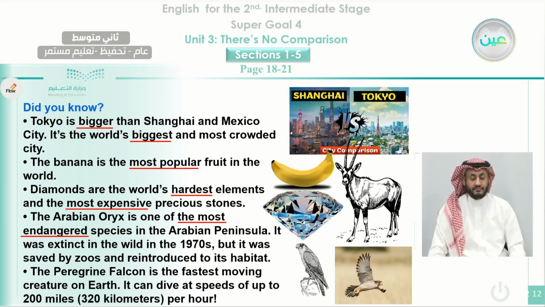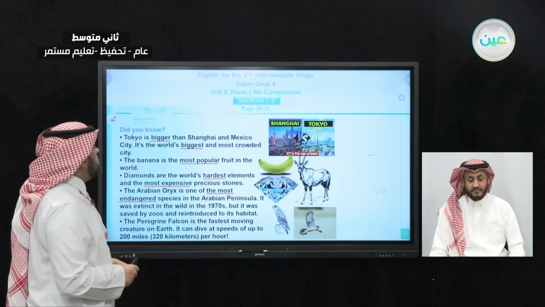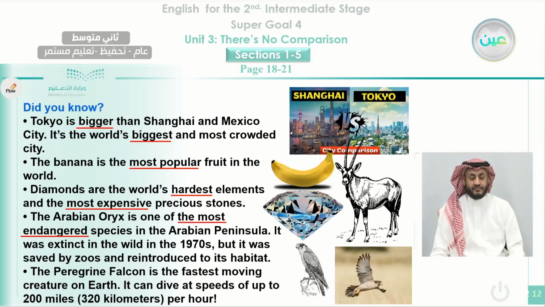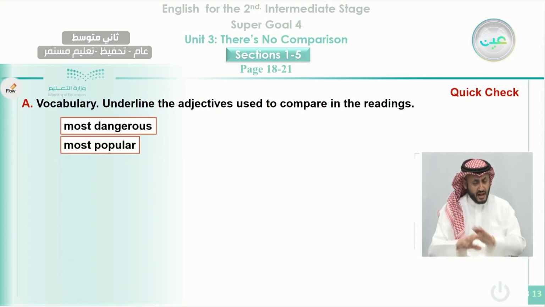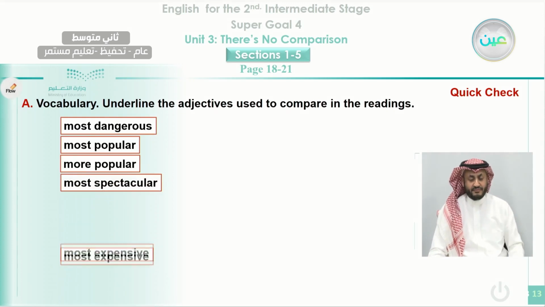Okay, are they amazing facts to you, or did you know them before? This is also very important to know and to check for more details about each one of the mentioned animals, fruit, and things. Okay, now we move to exercise A that we have already answered about the adjectives that we use to compare: most dangerous, most popular, more popular.